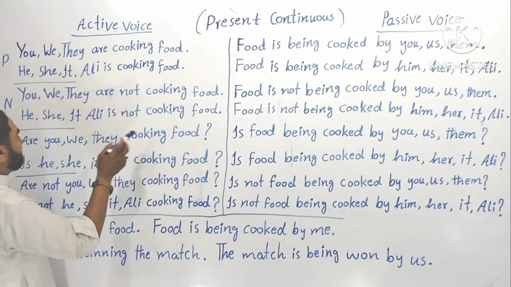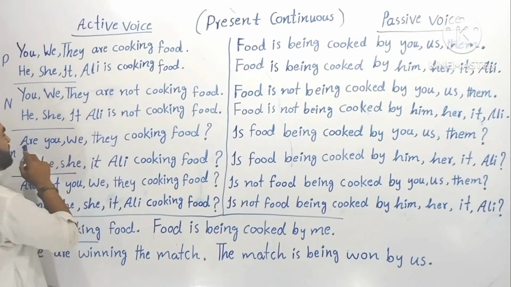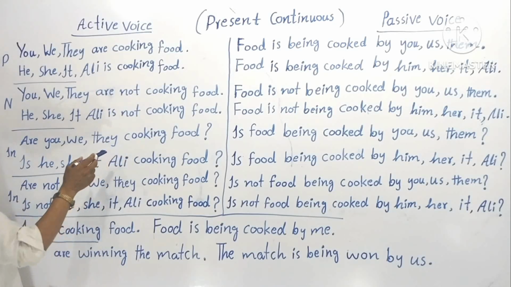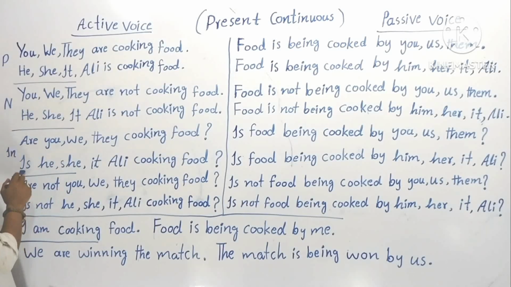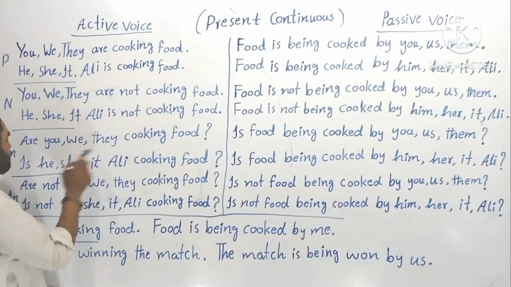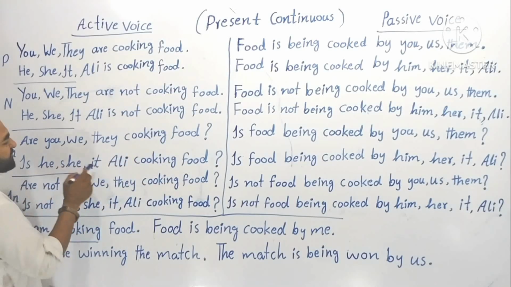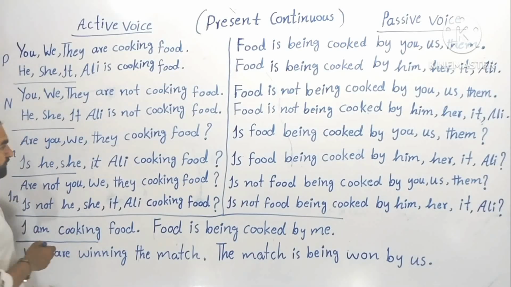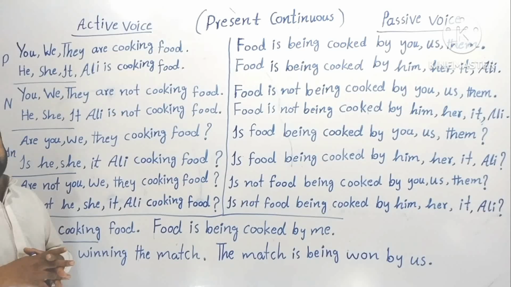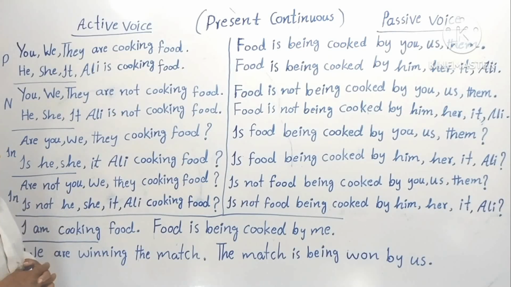Are you cooking food? Are we cooking food? Are they cooking food? Now this was the plural subject, plural helping verb. Now this is singular subject, singular helping verb. Is he cooking food? Is she cooking food? Is it cooking food? Is Ali cooking food? Understood? Now this was the present continuous active voice interrogative sentence.